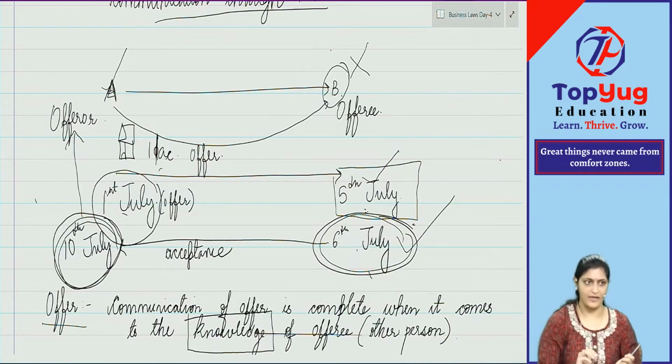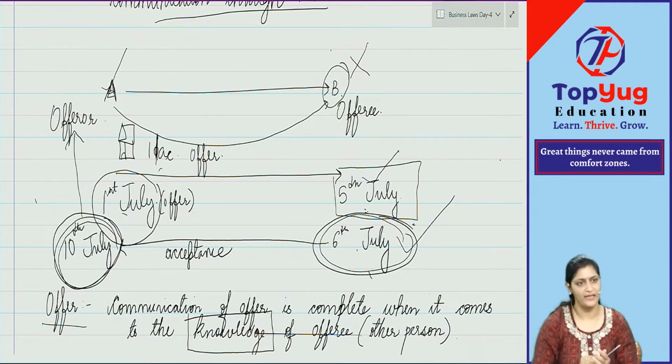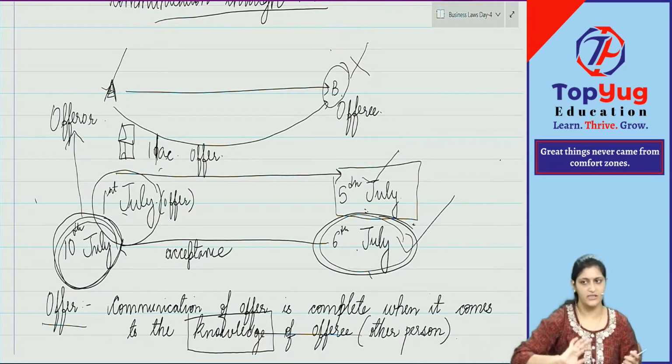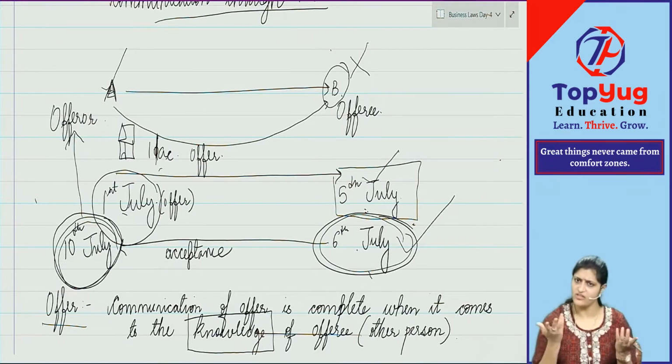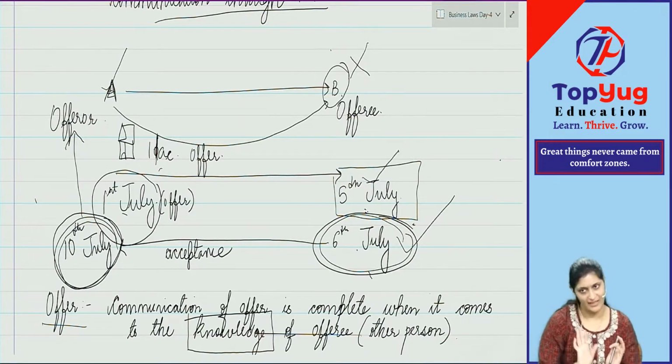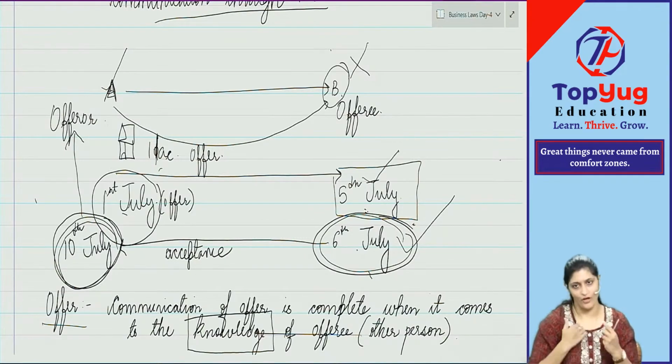Now say 10th happened, 11th happened, 12th, still the letter did not reach A. A is saying that maybe it is lost. Now let us go to B and give him the house. Come on, take your keys, take this document, the house is yours. That time, can B say no if he doesn't want the house? He can say no. Why? Because the contract did not come into the knowledge of A. That is the reason he's going and telling. For him, it is complete. He will have to give yes or no.